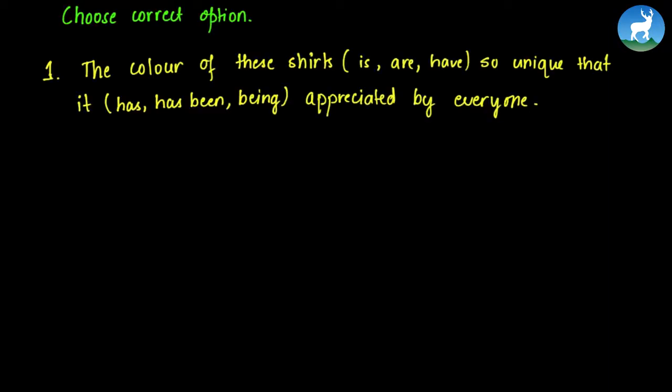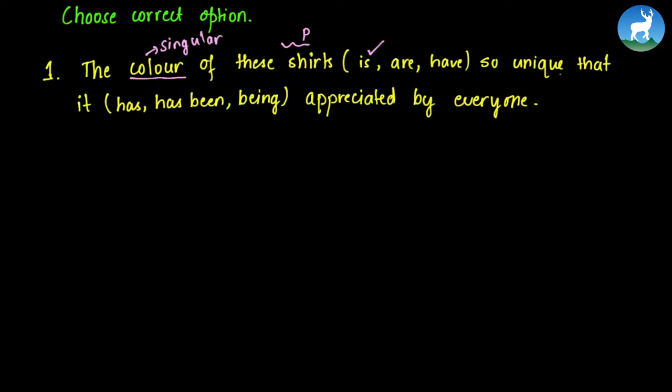Next, we need to choose the correct option and complete the sentences. So the first question is, the color of these shirts is, are, or have so unique that it has been, being appreciated by everyone. Now we are talking about multiple shirts. So this is the plural form. However, we are talking about one feature of the shirt. So this makes it singular. So we say the color of these shirts is so unique.